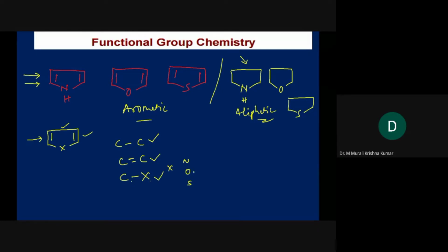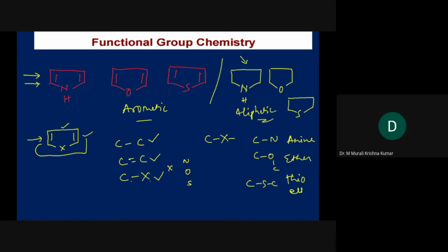So in the case of the C-X bonds, if it is a C-N bond, this is nothing but an amine. If it is a C-O bond, this is an ether. And C-S-C, because this is a ring structure, so if you see this entire structure, this is a thioether.